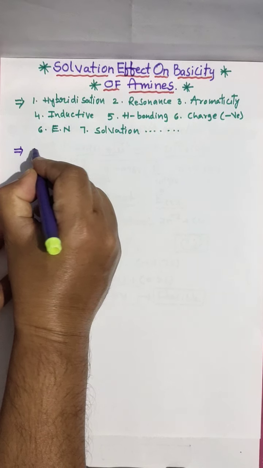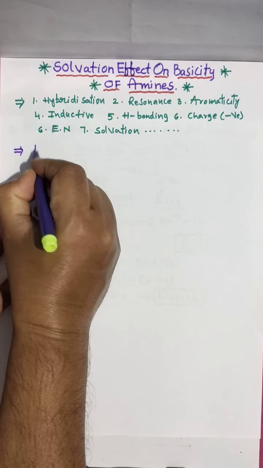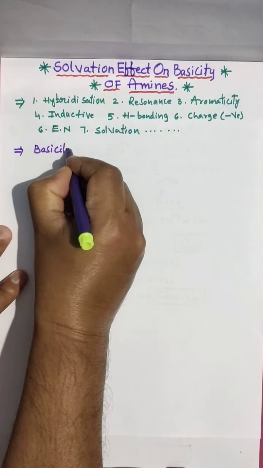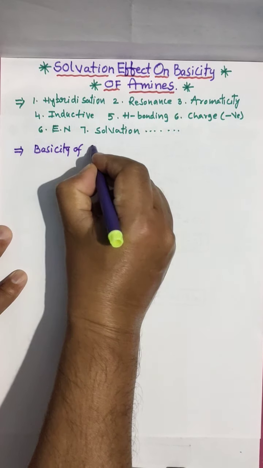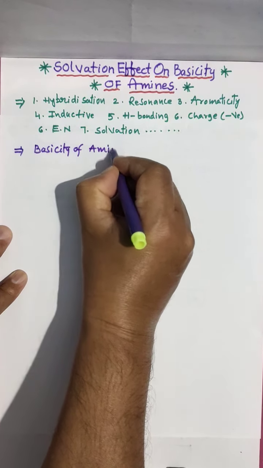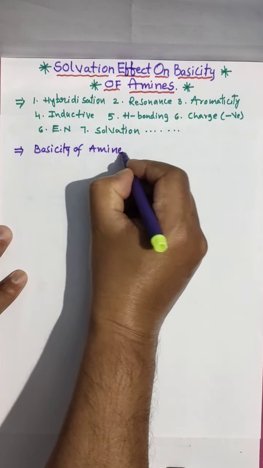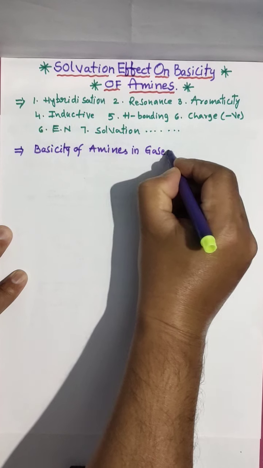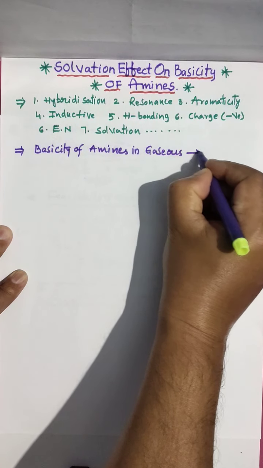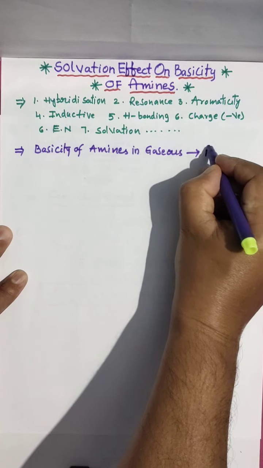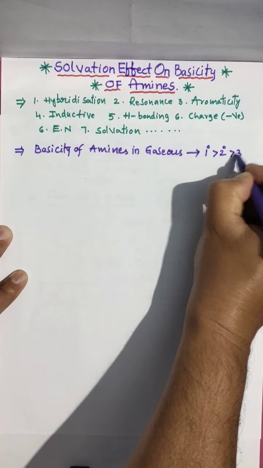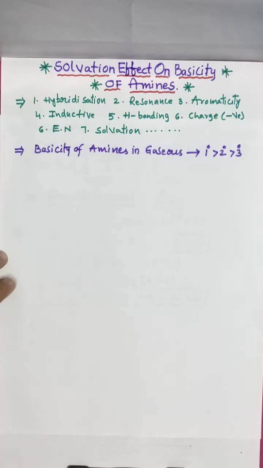As you already know, the basicity of amines in the gaseous state is 1 degree greater than 2 degree greater than 3 degree, no doubt, due to the inductive effect.